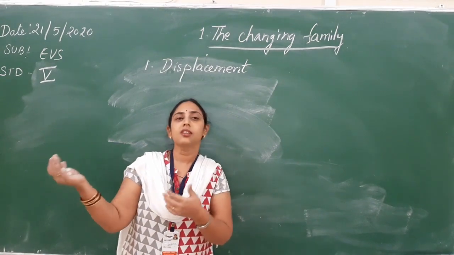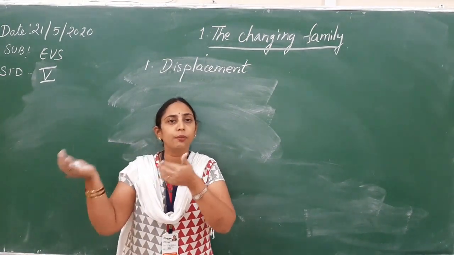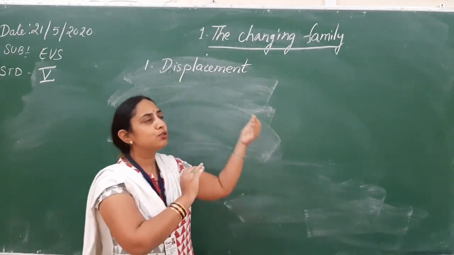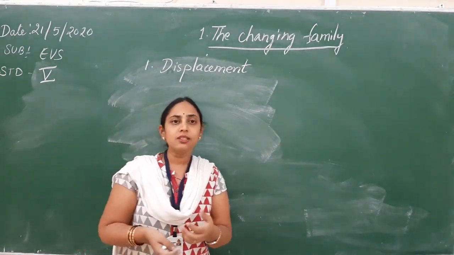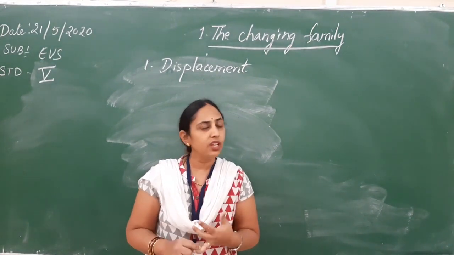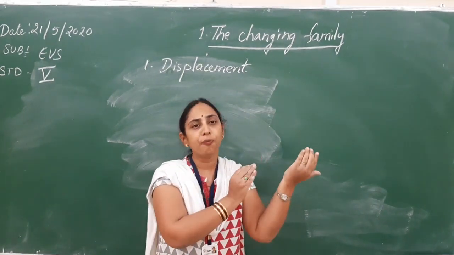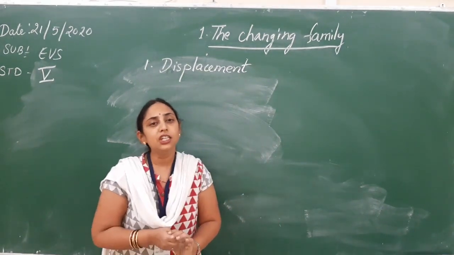If there is any cyclone, what happens? The government moves the fisherman families to a safer place. A cyclone will surely affect the coastal areas and life is very important, so the families have to be shifted to a safe place. This is called displacement.